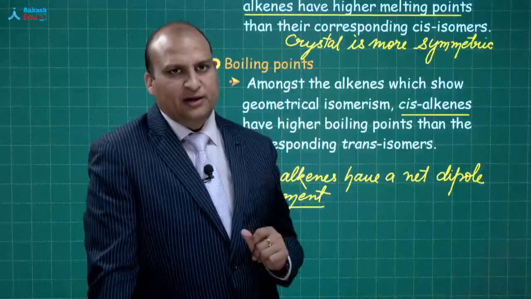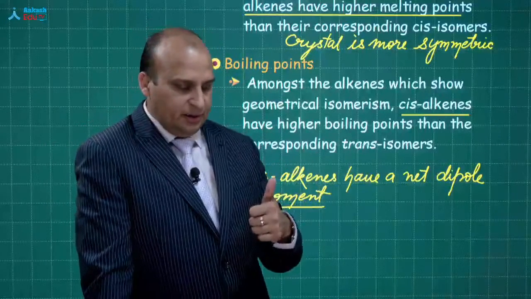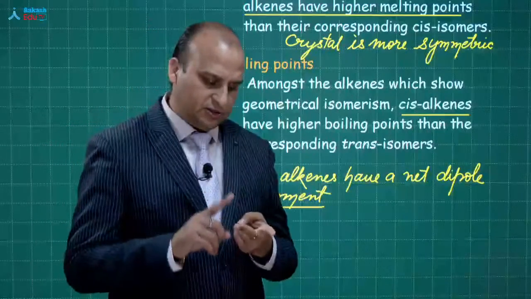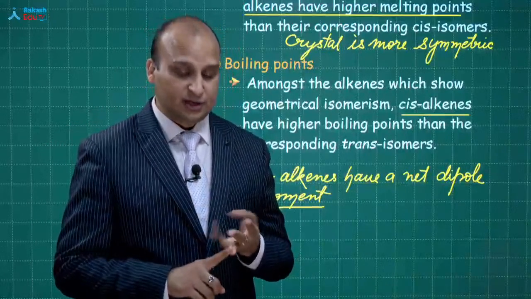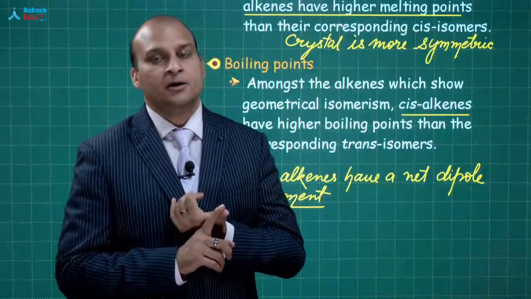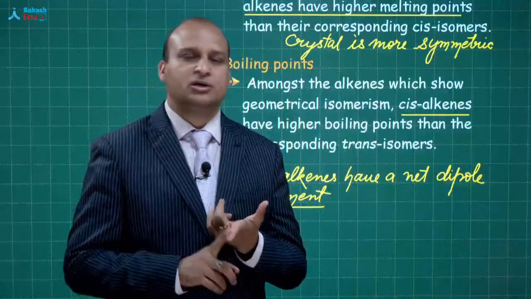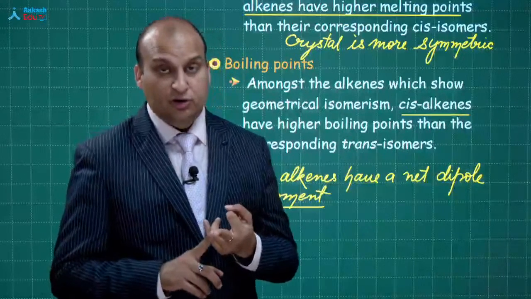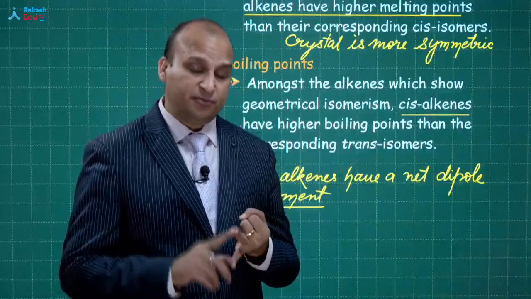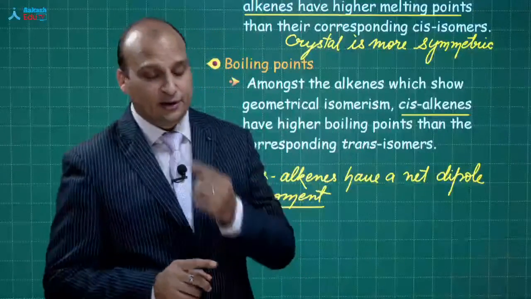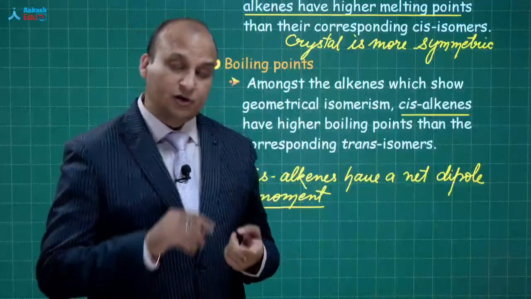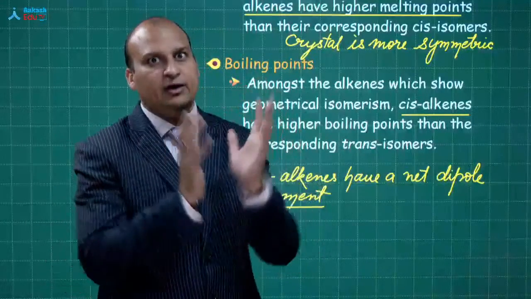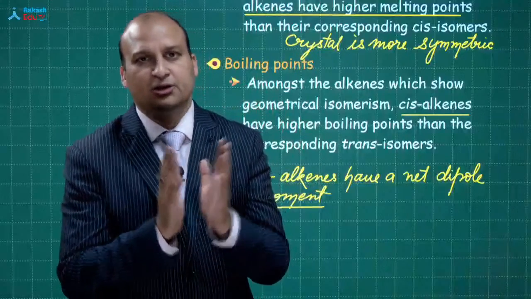Let us quickly revise the important name reactions we have done: Sabatier-Senderens reaction, Clemmensen reduction, Wolff-Kishner reduction, Wurtz reaction, Frankland reaction, soda-lime decarboxylation, Kolbe's electrolytic method. Then we have talked about Saytzeff's elimination, Hofmann's elimination, the free radical mechanism, and beta elimination. These are the important takeaways from this lecture.